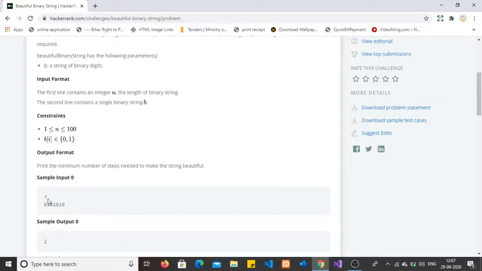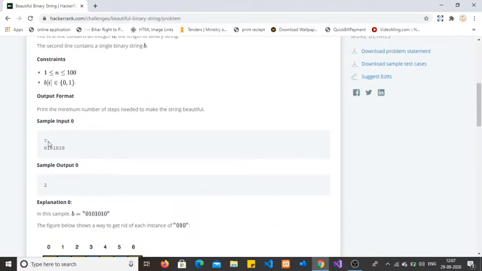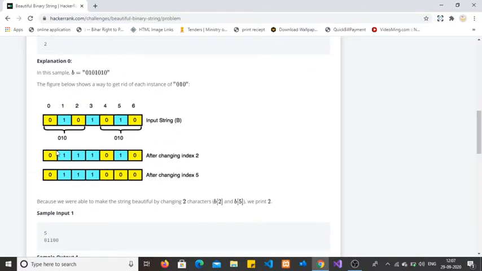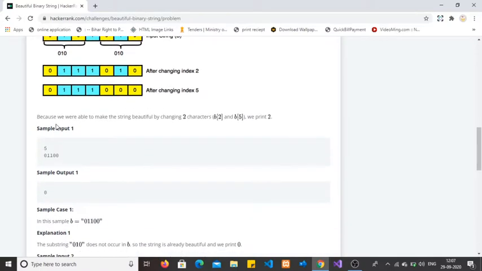As you may see here in the sample input, the given length of the string is 7 and the string is 0 1 0 1 0 0 1 0. In this we have two 0 1 0 strings. Okay, this one and this one. So we are returning 2. You may see here in the explanation section 0 1 0 and 0 1 0. If we change any of the characters in this, then this string will become beautiful.